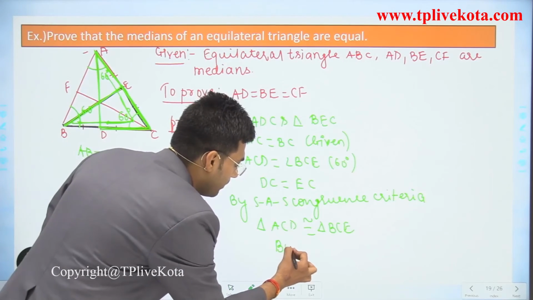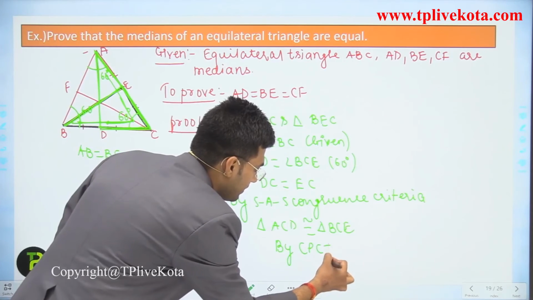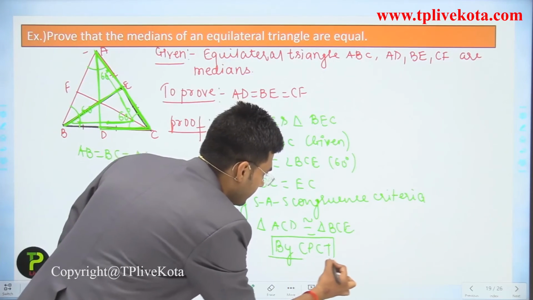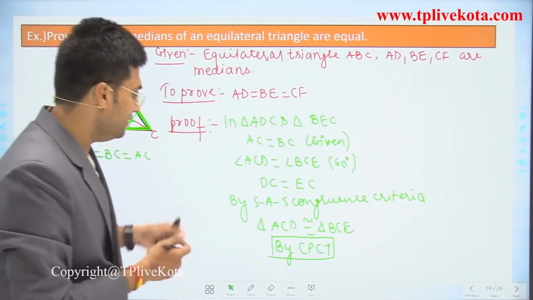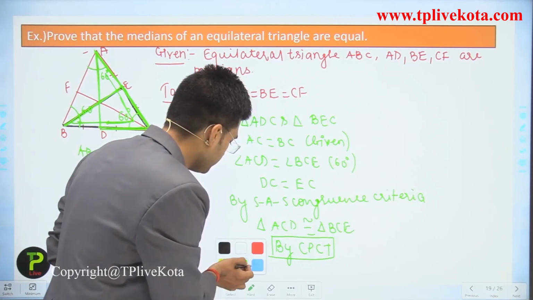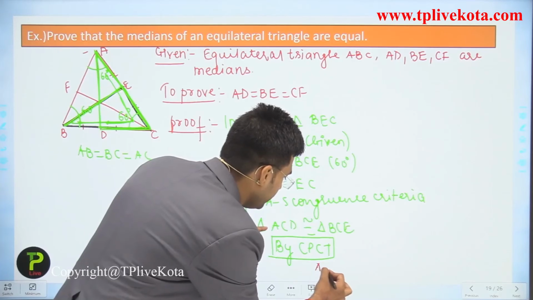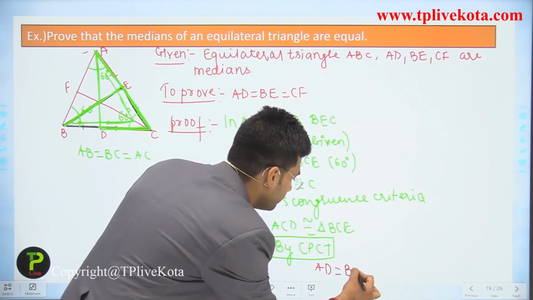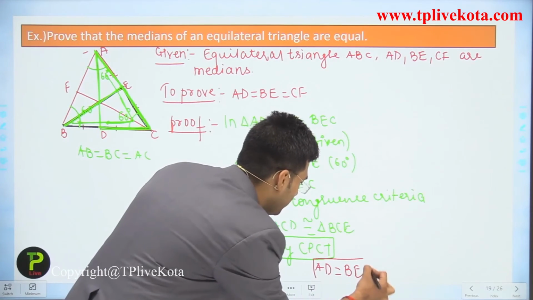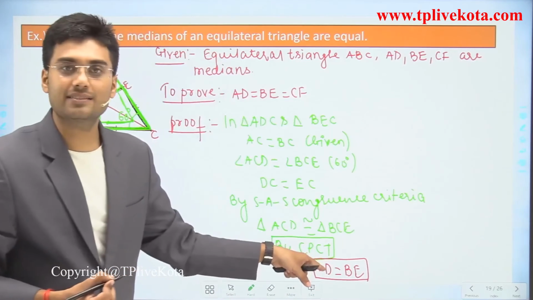Now by CPCT, we can write AD is equal to BE. So these two medians are equal.